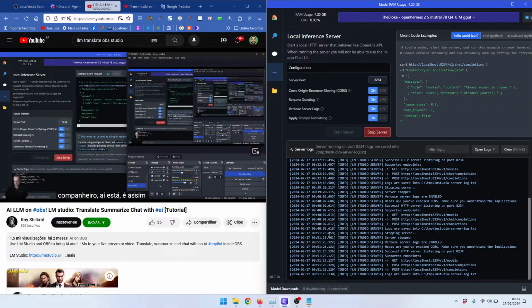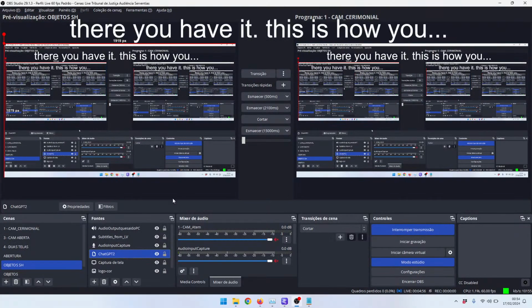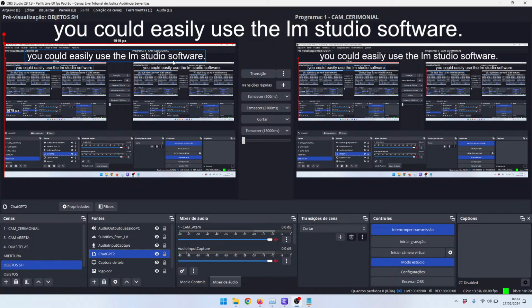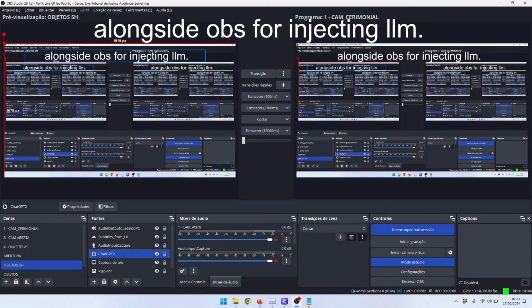There you have it. This is how you could easily use the LM Studio software alongside OBS for injecting LLMs and AI into your OBS live stream setup.